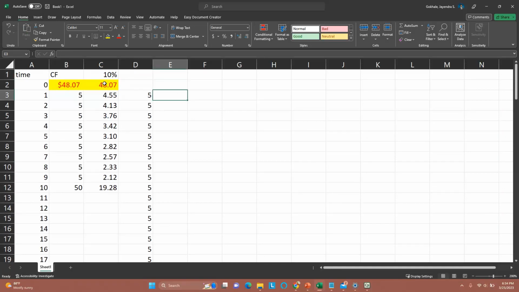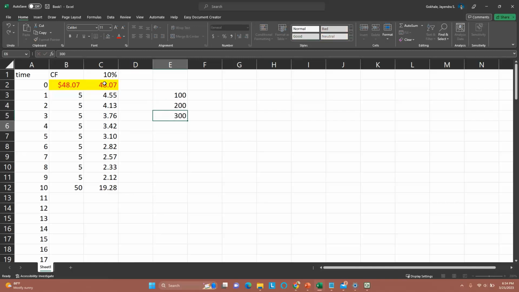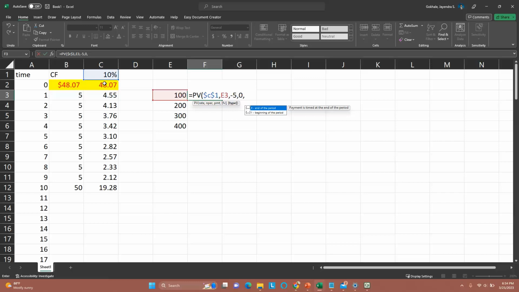All right, and then all we got to do is the present value. Well, let's not do it this way. Let's do it this way. How about this? We hold the stock for 100 periods, 200 periods, 300 periods, and 400 periods. We have to do the same thing, discounting, but we just use a PV function. So equals PV. The rate is $C$1. The number of periods now is the left arrow. The payment is -5. And let's not assume that we're selling it. Let's just assume the company goes bankrupt instead, so they won't pay us anything at the end. And so this is the PV function used.